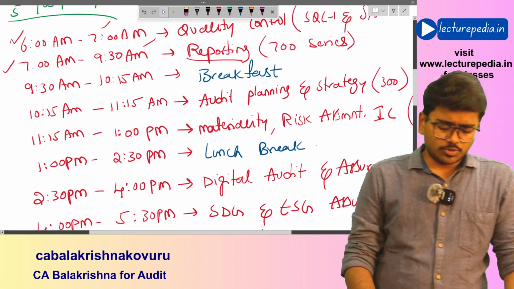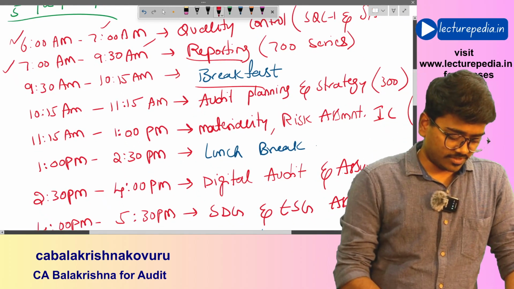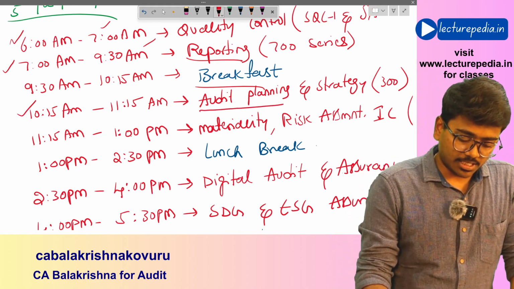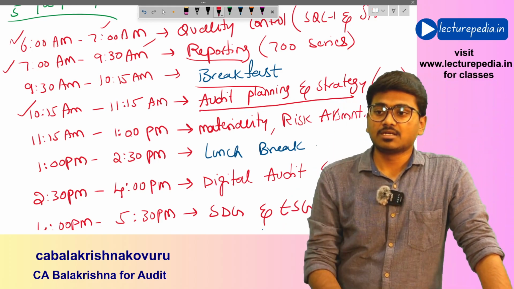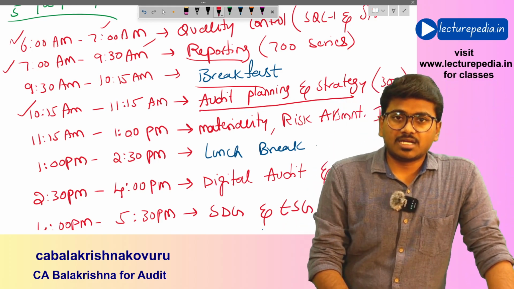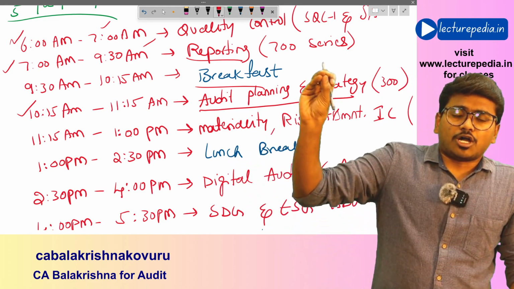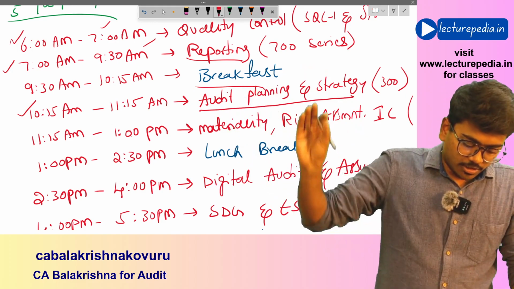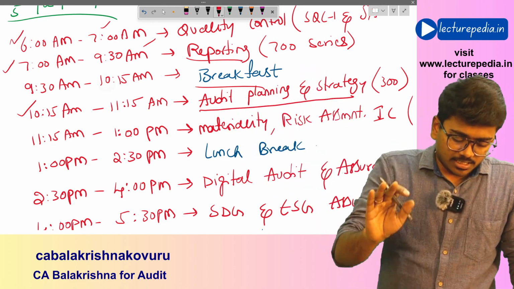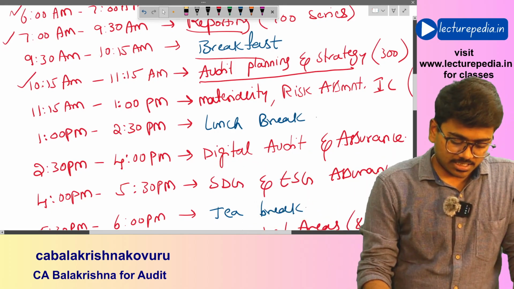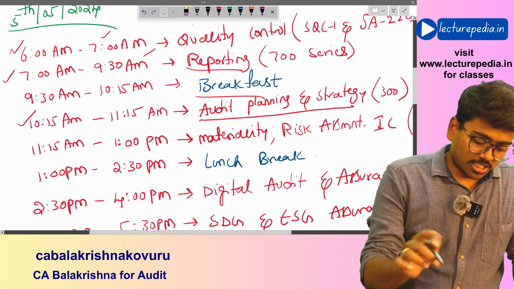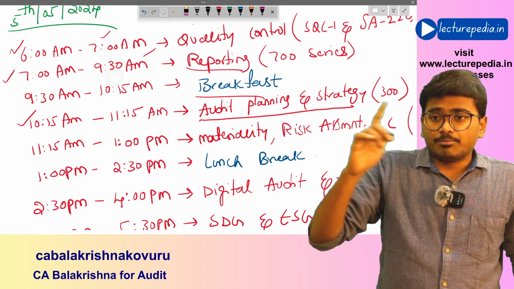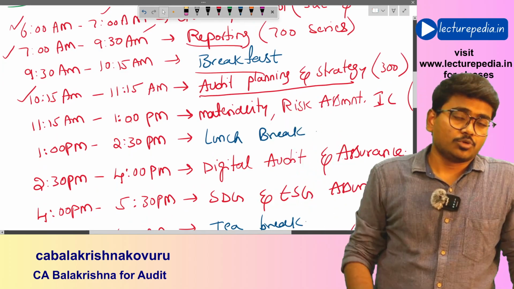After that, from 9:30 a.m. to 10:15 a.m. you can have your breakfast, and from 10:15 a.m. to 11:15 a.m. you complete this chapter, audit planning and strategy. Basically that is the concept related to SA 300. You will not take more than half an hour for this chapter, but I have given you 1 hour. If you have completed that chapter early, you can utilize the time for the next chapter, or if you are not able to complete the reporting chapter from 7 a.m. to 9:30 a.m., you can complete it in the remaining time of 10:15 a.m. to 11:15 a.m.